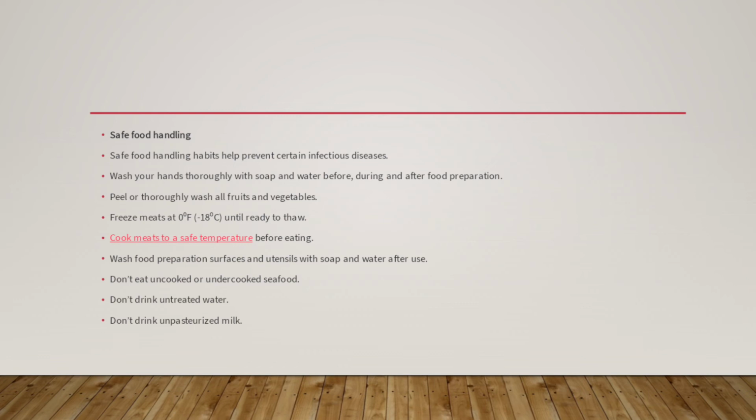Safe food handling. These are the habits that help prevent certain infectious diseases. Wash your hands thoroughly with soap and water before, during and after food preparation. Peel or thoroughly wash all fruits and vegetables. Freeze meats at 0 degrees Fahrenheit or minus 18 degrees Celsius until ready to thaw. Cook meat to a safe temperature before eating. Wash food preparation surfaces and utensils with soap and water after use. Don't eat uncooked or undercooked seafood. Don't drink untreated water. Don't drink unpasteurized milk.